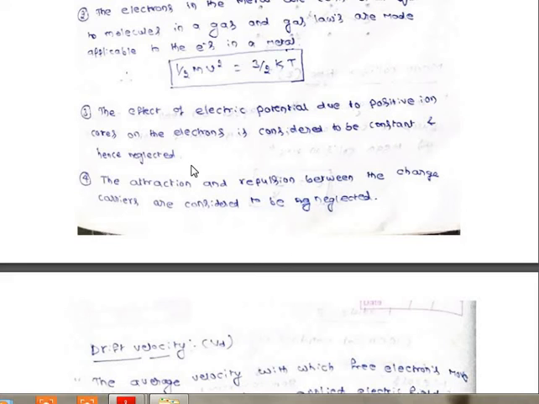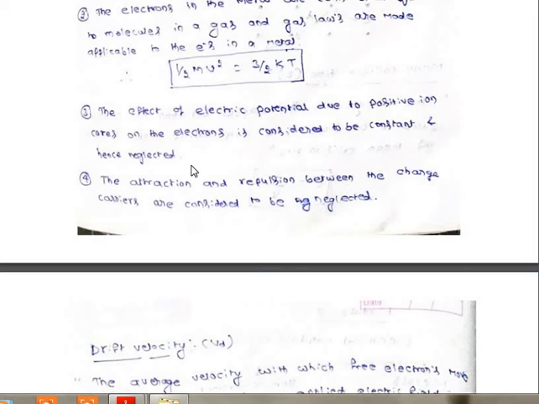So between nucleus and electron a certain amount of distance will be there. That is called potential energy, the energy possessed due to its position. So how much distance is there from the electron to the nucleus, that will possess the electric potential or potential energy.